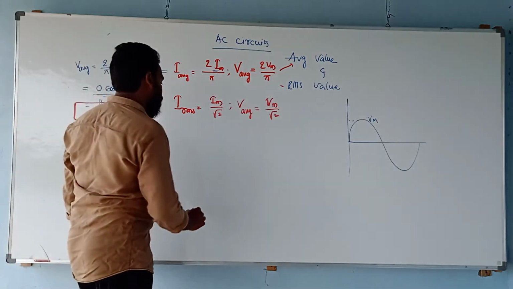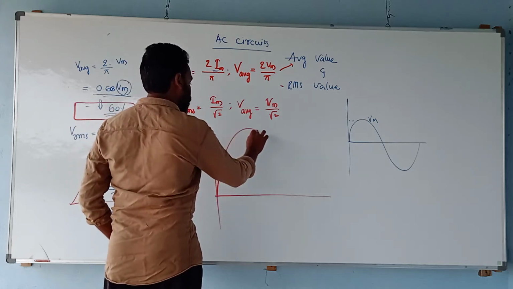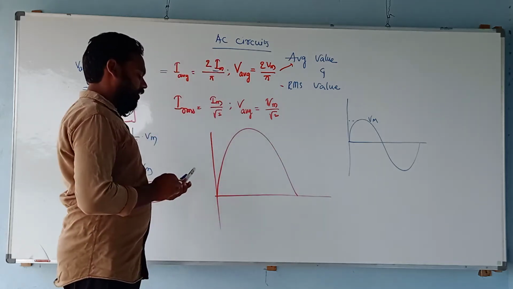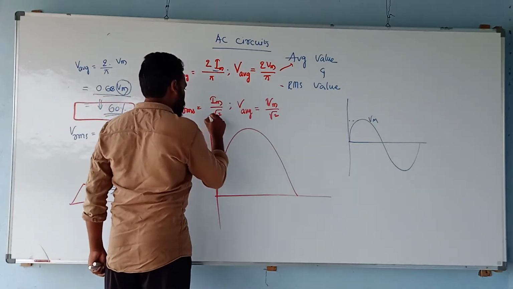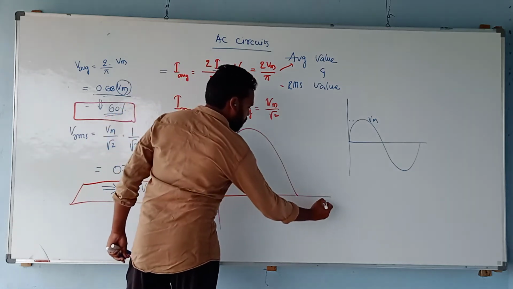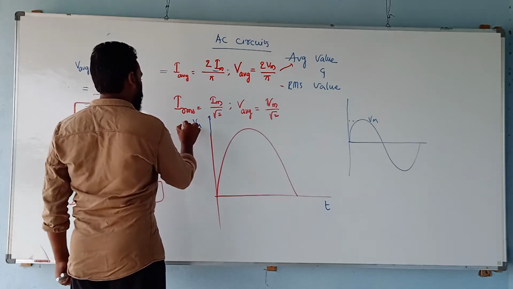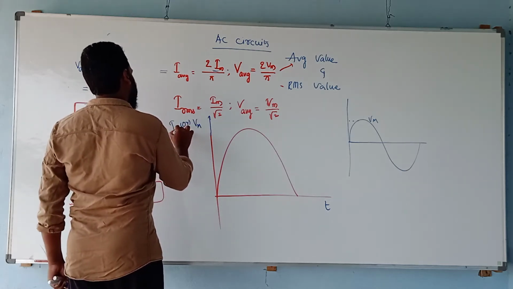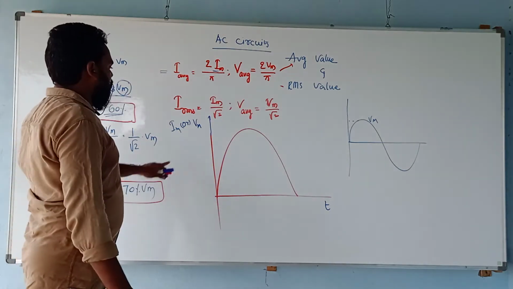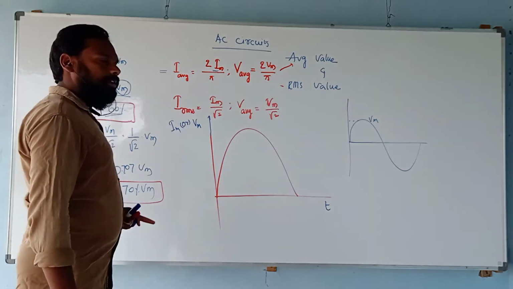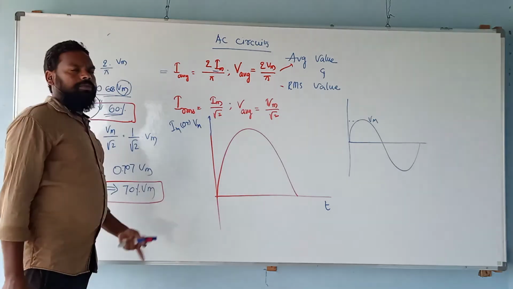So this is the representation I am going to make now. I am taking a sinusoidal excitation, that is a half wave. On the x-axis we take time, and on the y-axis we take the total value, or I can say Im also. If you take Im, you calculate with respect to Im, and if you take Vm, you take 2 Vm by pi like this. Im or Vm will make the same sense: Im means maximum current, Vm means maximum voltage.